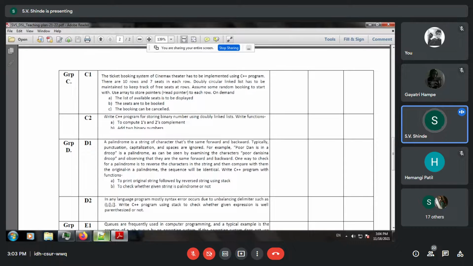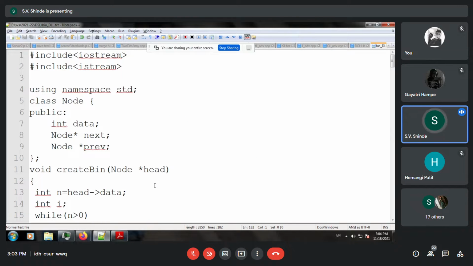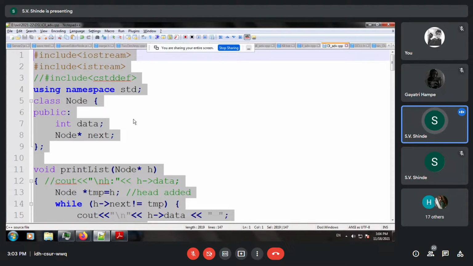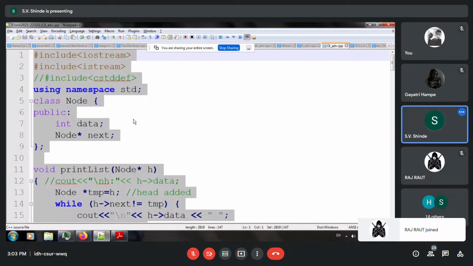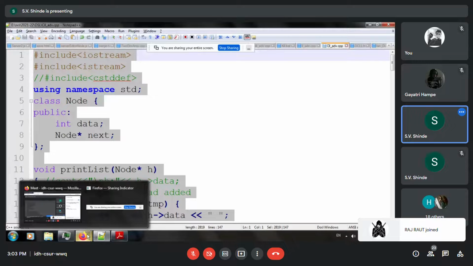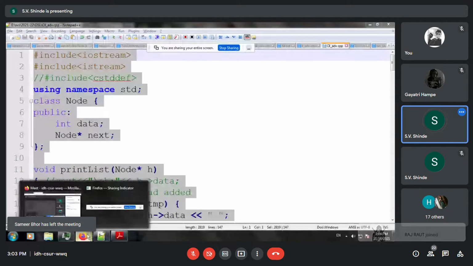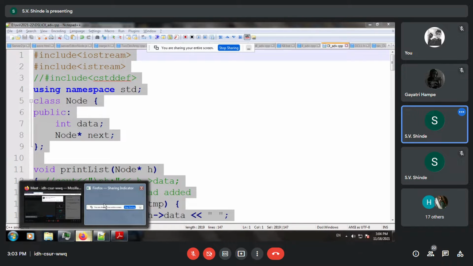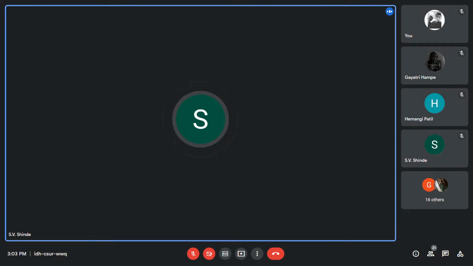In the previous session, we have discussed single linked list. Now in today's session, we will discuss circular linked list and doubly linked list. So over here, we will first copy the data for circular linked list, and since the program is already there, we have created it. I'll just share in a minute.